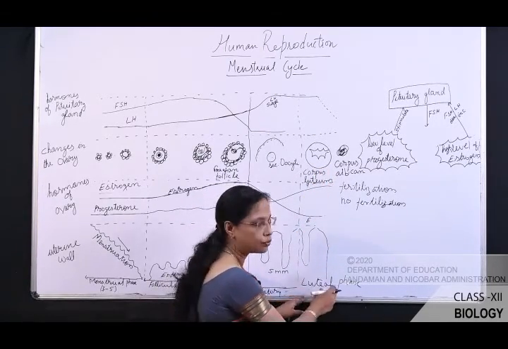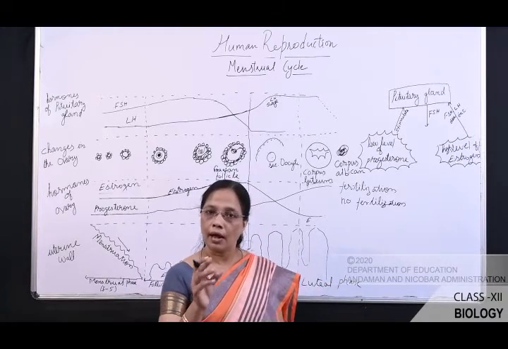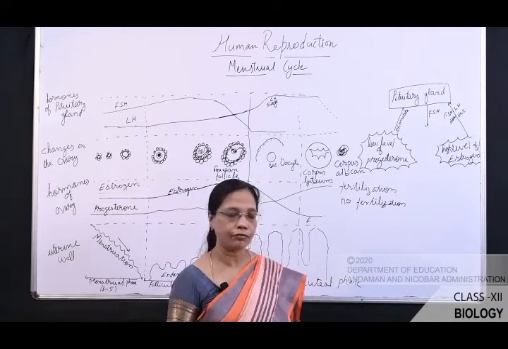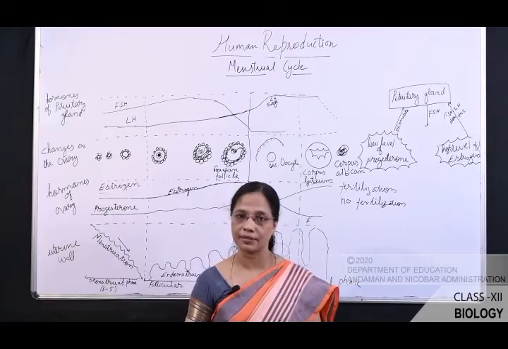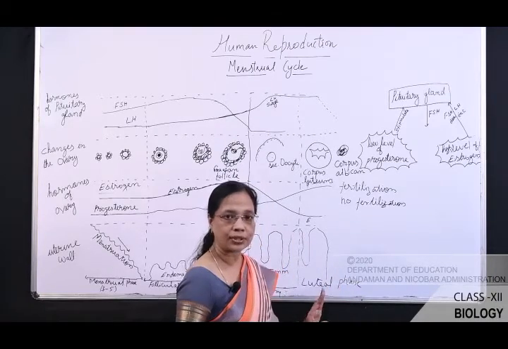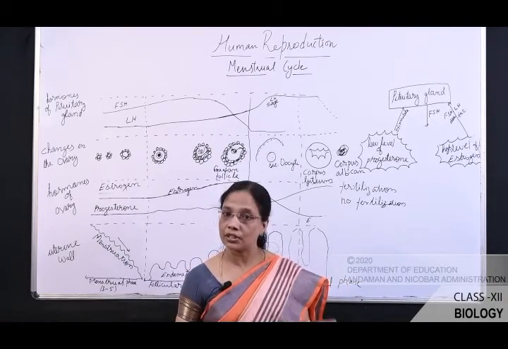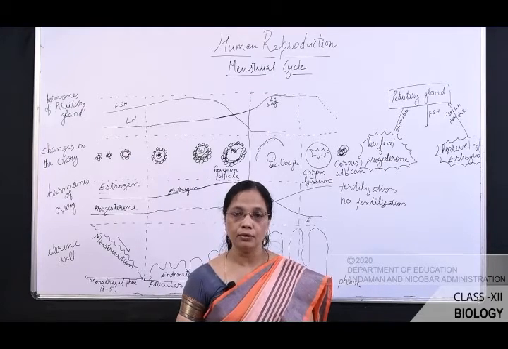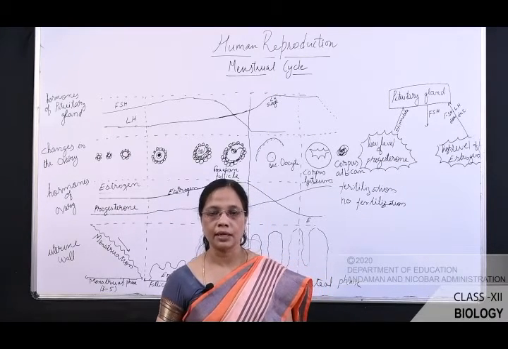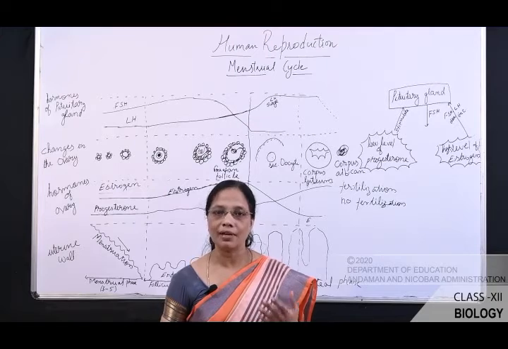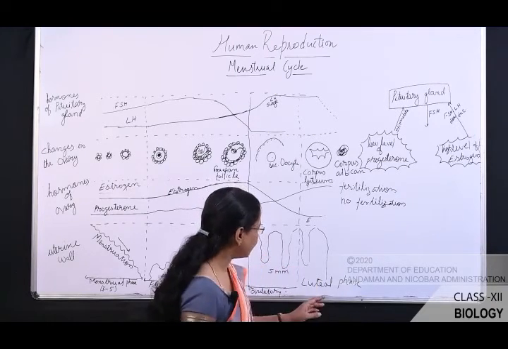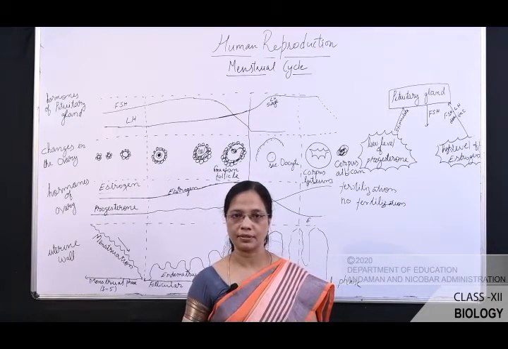So that is why it is known as the luteal phase. There is one more name for this luteal phase, that is the secretory phase. The endometrial tissues at this stage become glandular and vascular and secrete nutrients in the uterus, which are useful for the developing embryo. So that is why it is also known as the secretory phase.